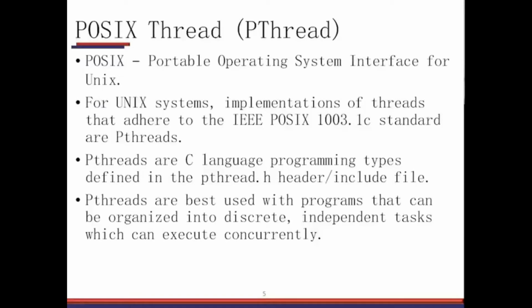Pthreads are nothing but a C language programming type. Pthread is a type, and it is defined in the header file called pthread.h, which we need to include if we are going to write a POSIX thread application. We are going to write an example application, and I will show you that in the next slides. Pthreads are best used with programs that can be organized into discrete independent tasks. So the first and foremost requirement of writing a pthread application is that you must understand what the parallelism is in your application. I will give you an example.